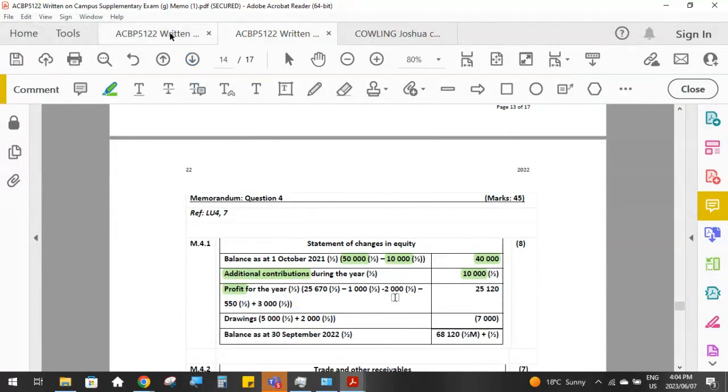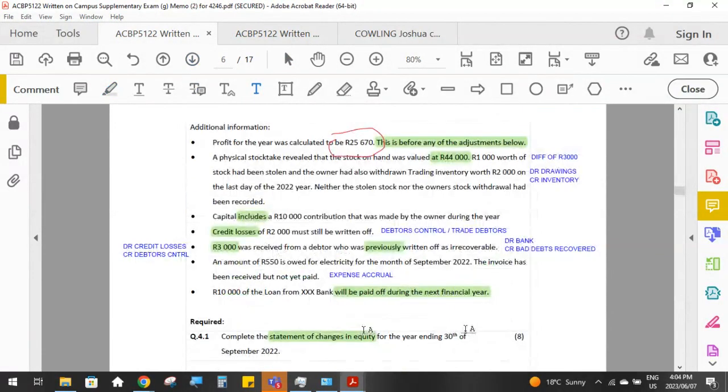And the 550, I think that was the accrual for electricity. Yes, here we go. For the accrual for the electricity, that 550, our journal entry would have been to debit the expense account electricity and to credit the liability account accruals or expense accruals.